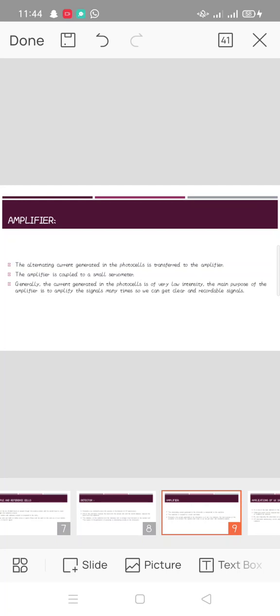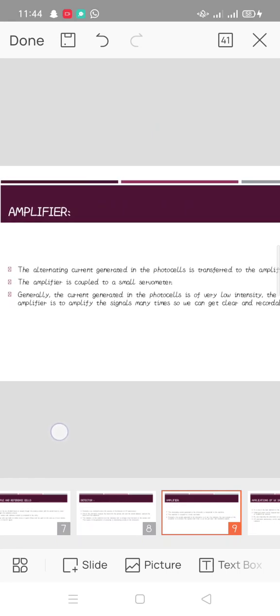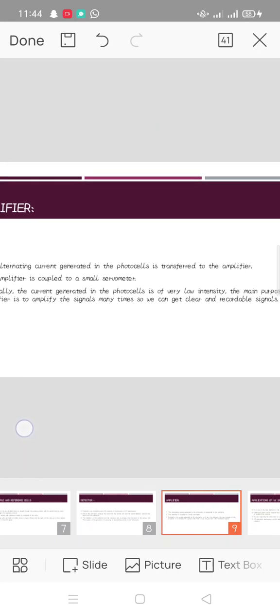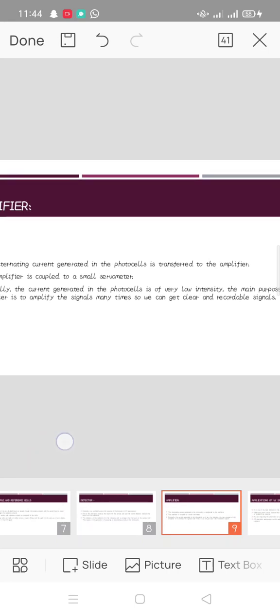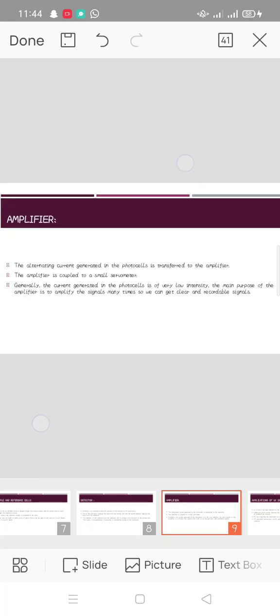Amplifier. The alternating current generated in the photocells is transferred to the amplifier. The amplifier is coupled to a small servometer. The current generated in the photocells is of very low intensity. The main purpose of the amplifier is to amplify the signals many times so we can get clear and recordable signals.